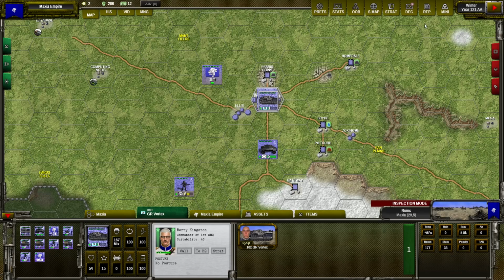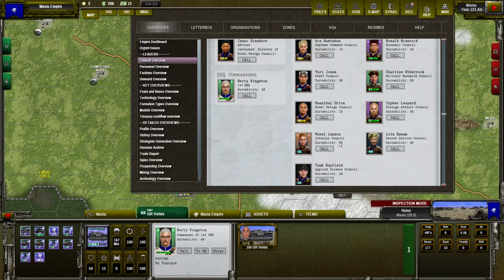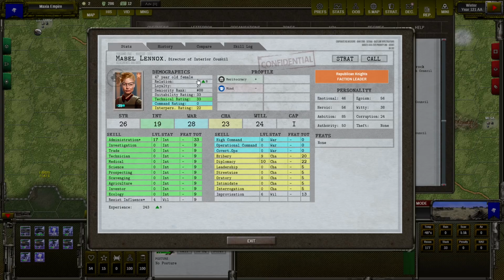Another point worth mentioning is corruption in the context of relation. So, if the relation of our leader is less than 70 and we have some egoism personality, and the personality has a higher number in egoism, then the corruption can grow faster for that leader. So an unhappy, egoistic leader means corruption will grow over time, and corruption is a percentage that the leader can steal from our budget. So one way to prevent corruption is to keep happiness above 70.